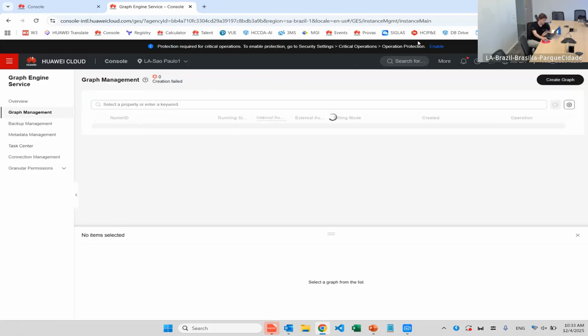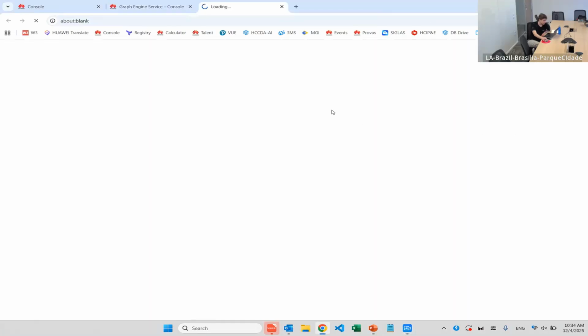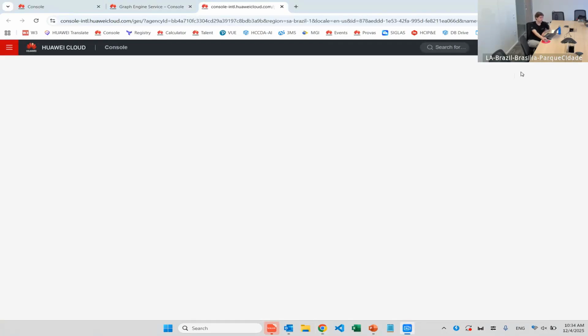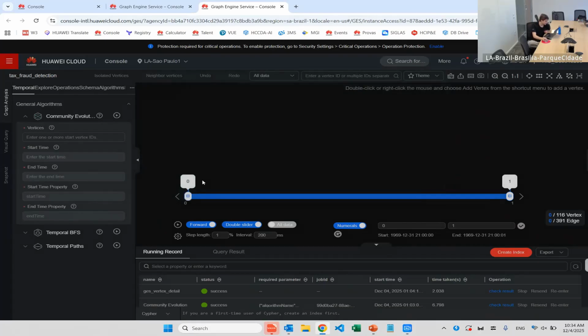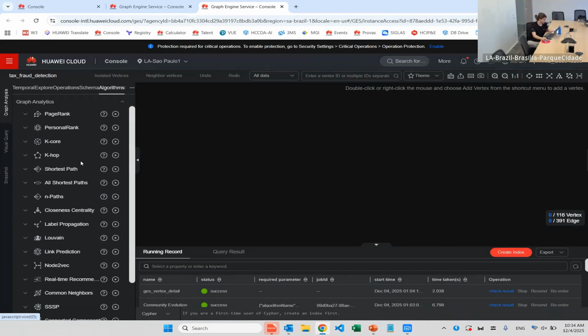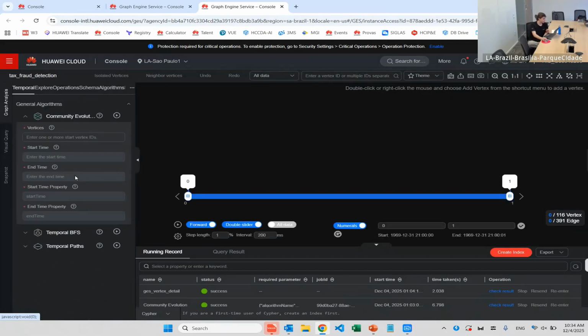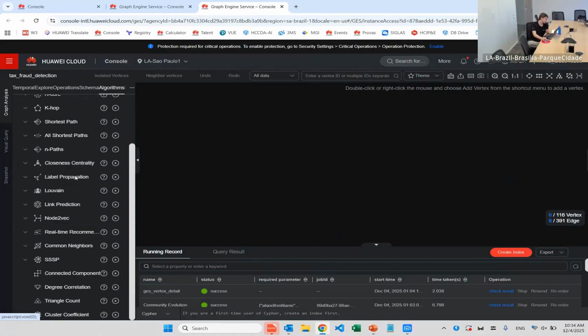So what we're going to do is access our graph database. When we access, we are seeing our graphic interface. Okay, so here I'm going to skip this part for now. Firstly, I want to show here is the algorithms we have, right? And here's our temporal algorithms we have. It's only 3, but they are really useful for a lot of scenarios. And we have our static algorithms also.